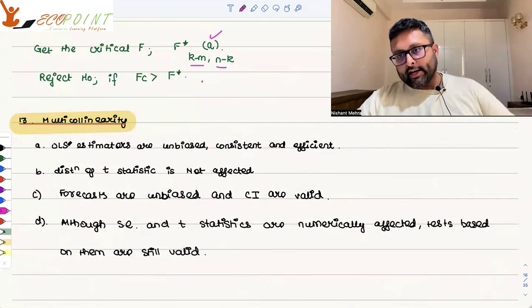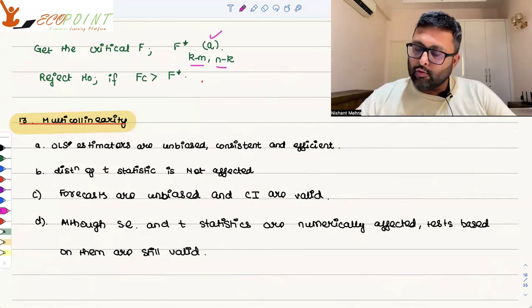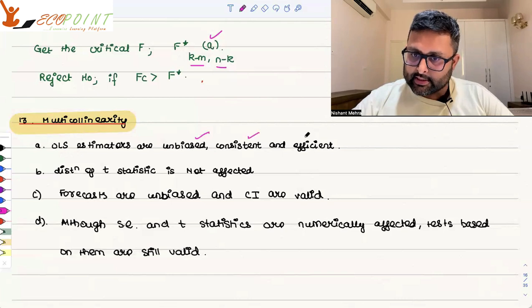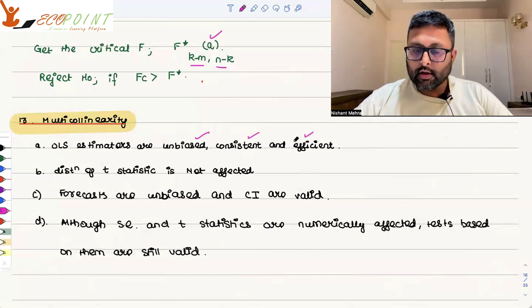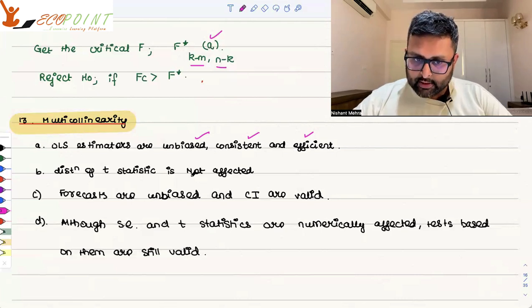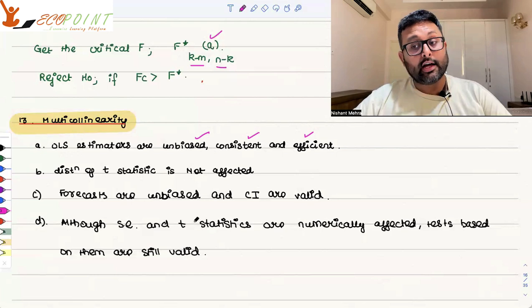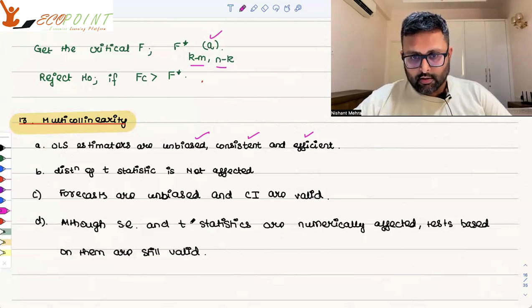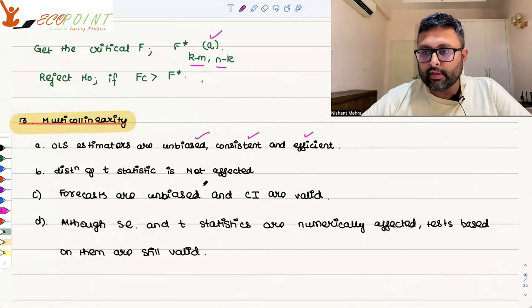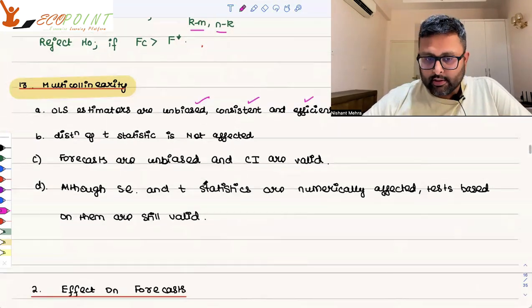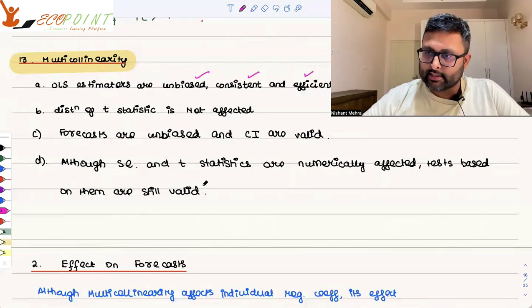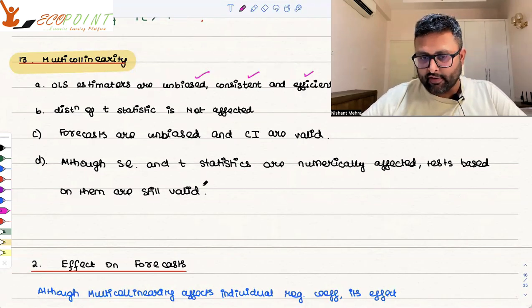If multicollinearity is present, then OLS estimates are still unbiased, still consistent, and still efficient. Remember this. The T distribution is not affected, so your tests of hypothesis are valid. Forecasts are unbiased, and confidence intervals are valid. Standard errors and T statistics are numerically affected, but the tests based on them are still valid.